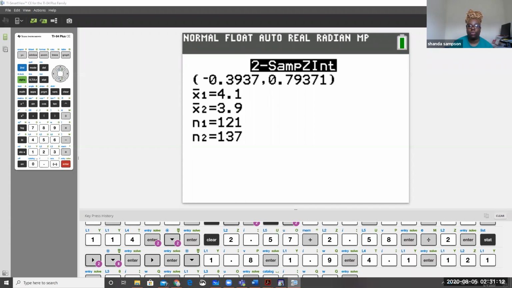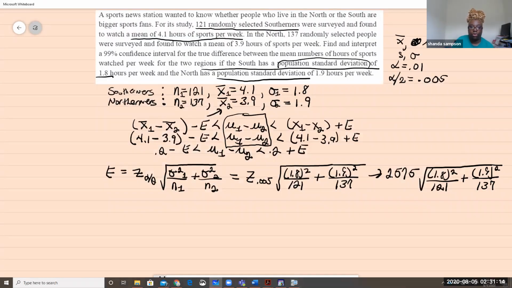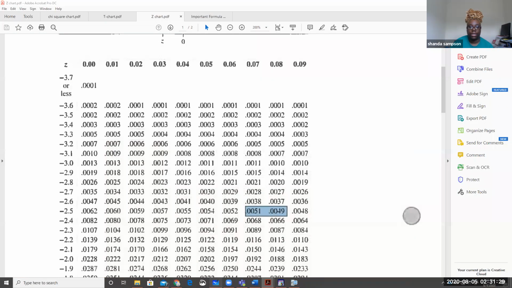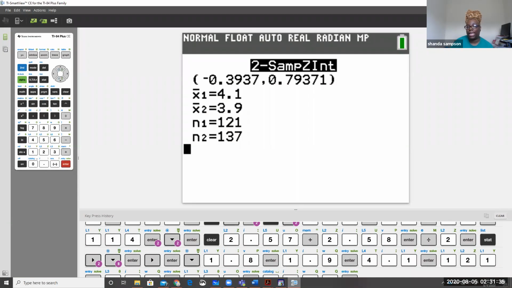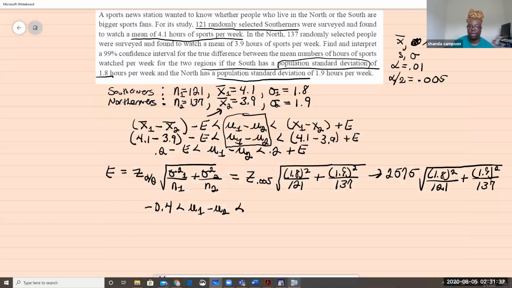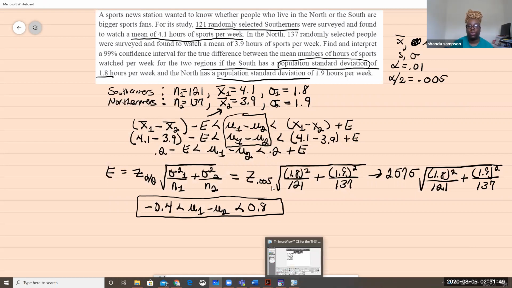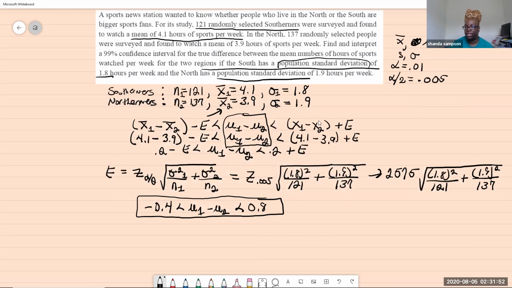Looks like negative 0.4. And you need to write it that way. Do not write it like the calculator gives you, in comma form. Negative 0.4 is less than mu1 minus mu2 is less than 0.8. So that's the first part. The question asked you for the confidence interval: find and interpret the 99% confidence interval.